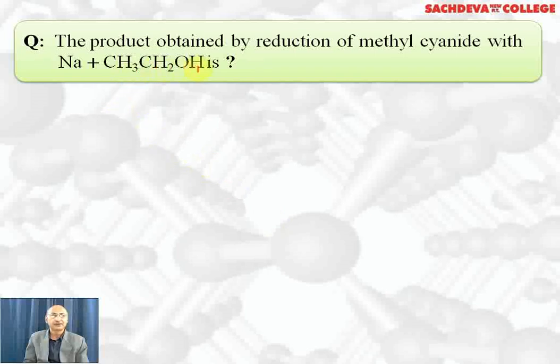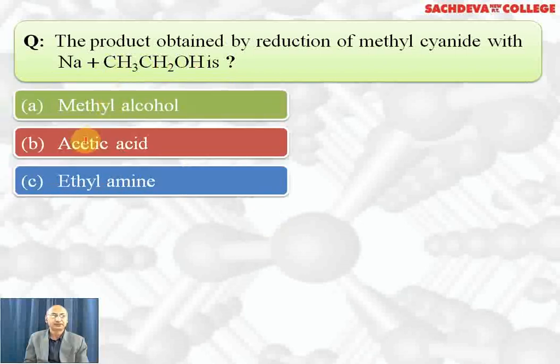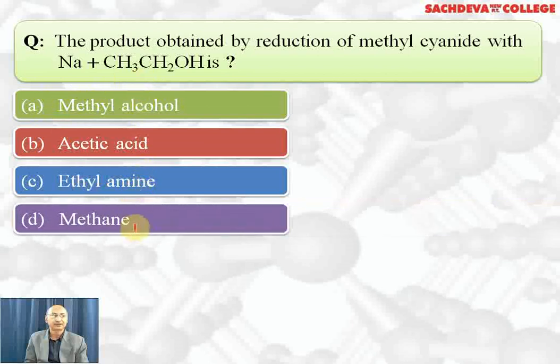Next question, the product obtained by reduction of methyl cyanide with sodium and ethyl alcohol. Methyl alcohol, acetic acid is not possible. Ethylamine is the correct answer because methyl cyanide on reduction with 4 nascent hydrogen produced by sodium and ethanol will give ethylamine. Methane is not possible. Correct answer is C part.